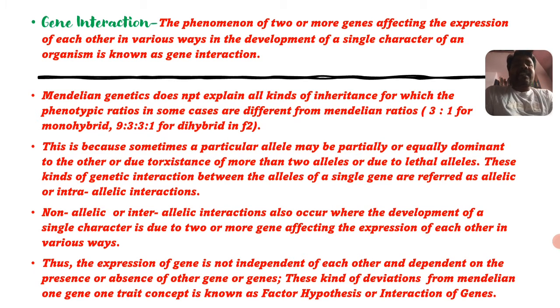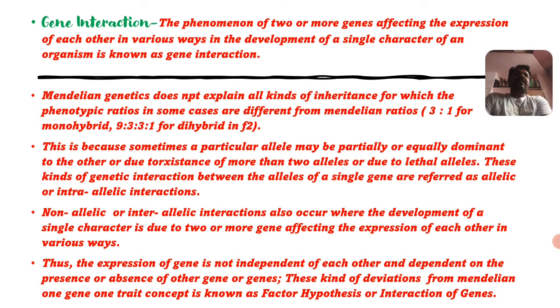Mendelian genetics does not explain all kinds of inheritance, because the phenotypic ratio in some cases is different from the Mendelian ratios: 3:1 for the monohybrid cross and 9:3:3:1 for the dihybrid cross. So it is a different thing. This is because sometimes a particular allele may be partially or equally dominant.